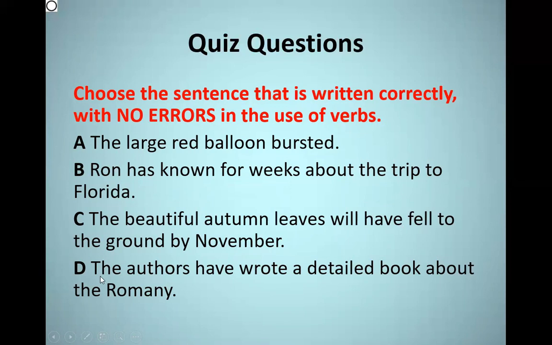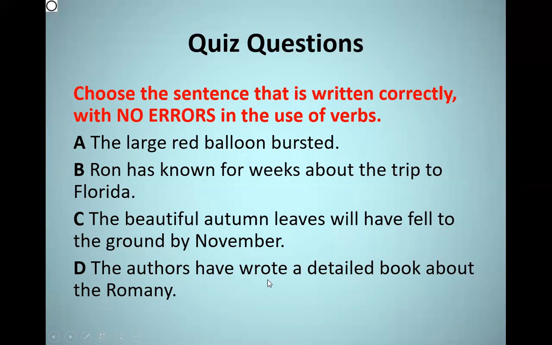Let's move on to sentence D. The authors have wrote a detailed book about the Romani. So here, guys, we have the verb which is have wrote. Actually, authors are plural, so it takes have. That's correct. But the past participle of the verb write is not wrote.